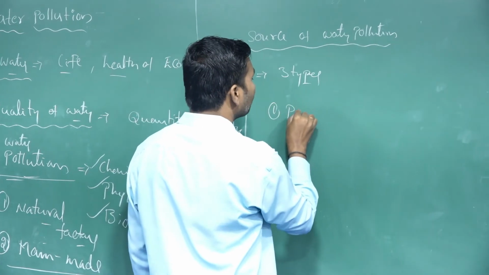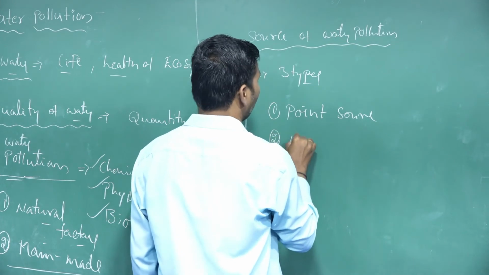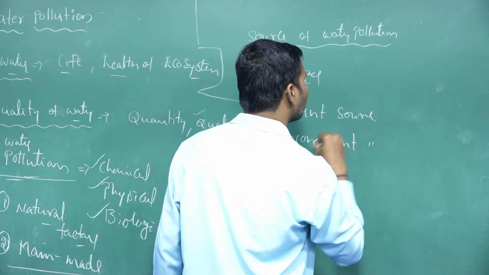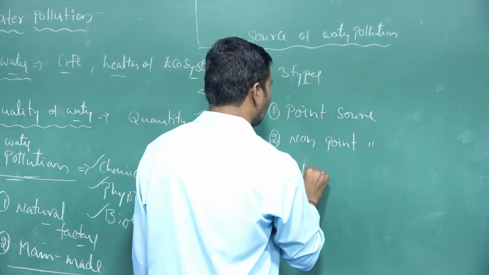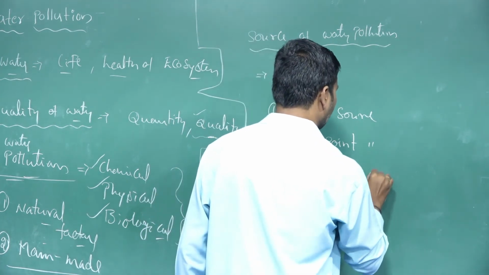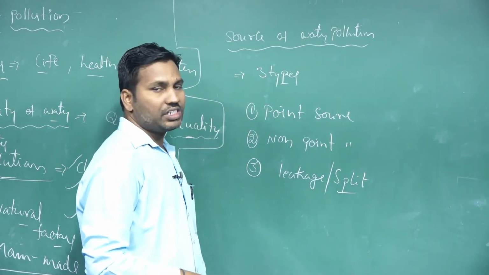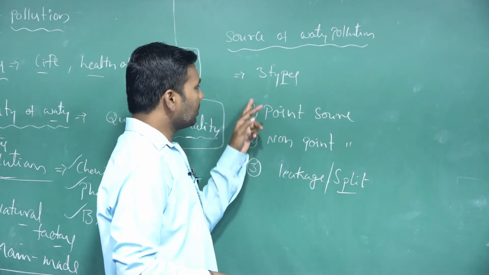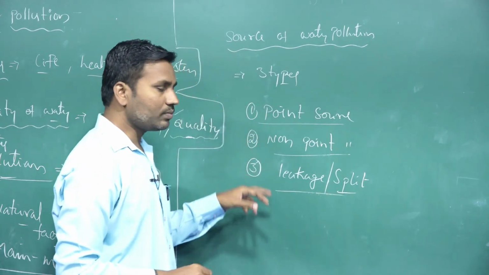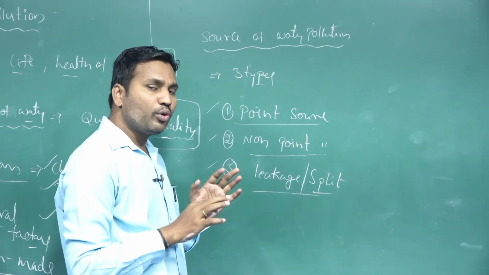One is point source, the second one is non-point source, and the third one is leakage or spill. So these are the three sources according to which we classify water pollution.